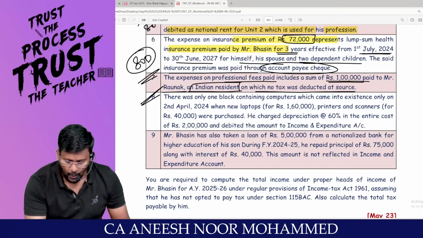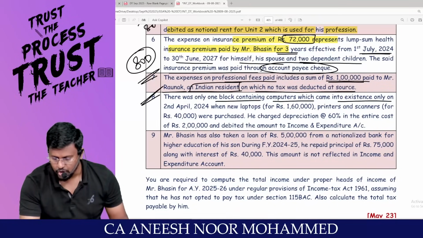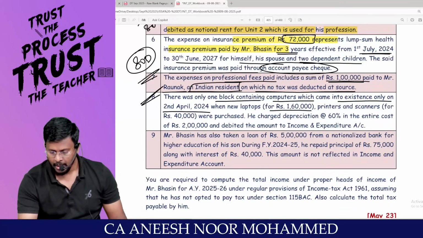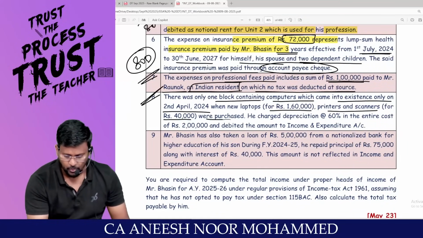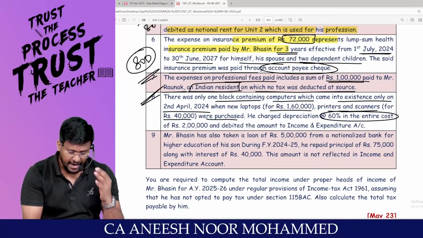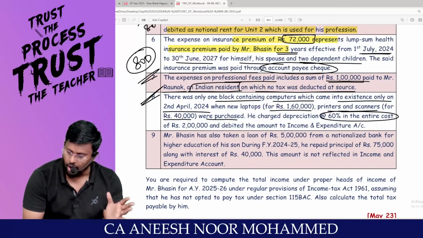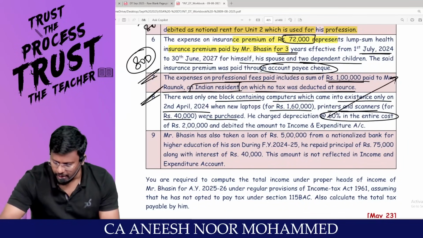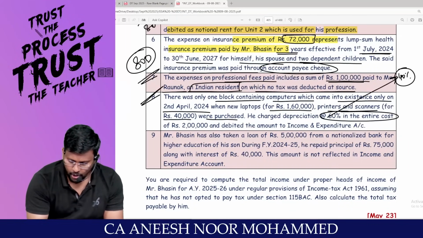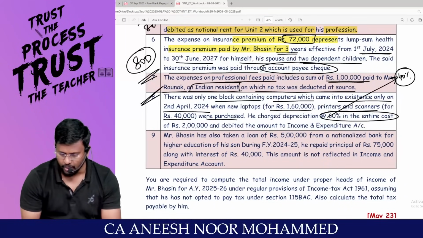There was only one block containing computer, which came into existence only on 2nd April, with a new laptop of 1,60,000. Printers and scanners for 40,000 were purchased. He charged depreciation at 60% for the entire cost of 2 lakh. Oh my God. The maximum rate of depreciation for computer is 40%. That too, the new laptop comes on 2nd April. Are you really with me?